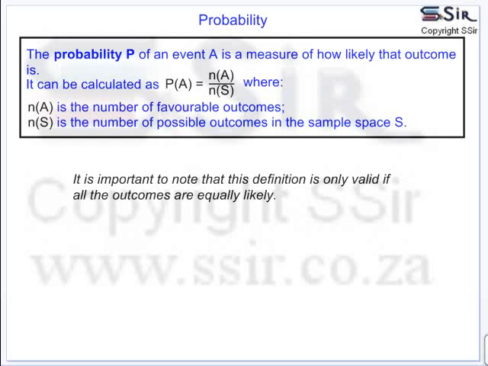For example, when a coin is tossed, it's equally likely for it to be a head or a tail. But if the coin is damaged in any way so that a head might be more likely to occur, then we can't use this definition.